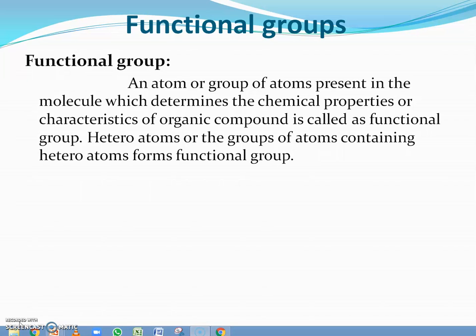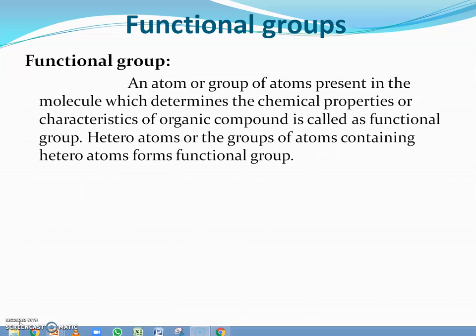As we know, the functional group is due to the heteroatom, and a heteroatom is that atom or group of atoms which replaces the hydrogen atom in a hydrocarbon. So the simple definition of a functional group is: an atom or group of atoms present in the molecule which determines the chemical properties or characteristics of organic compounds is called a functional group.